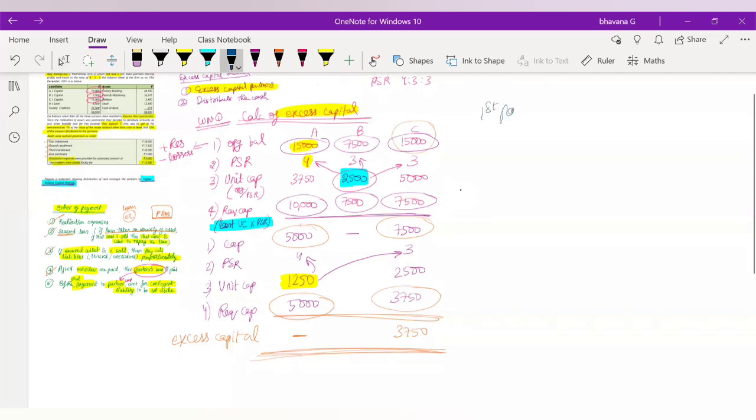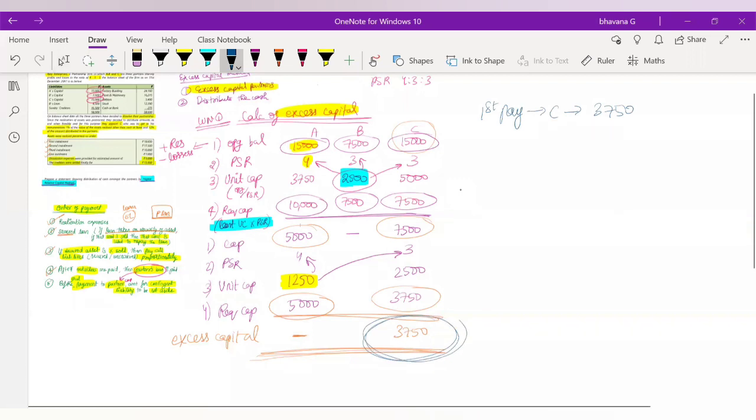So here, how we are going to pay the partner's capital in the end is that first we are going to pay to C. That is 3,750 rupees you are going to pay. This amount you will pay to C first. Second, who you will pay is you will pay to A and C only.